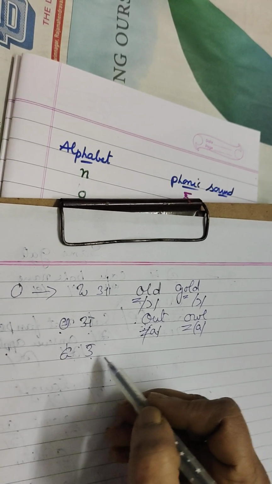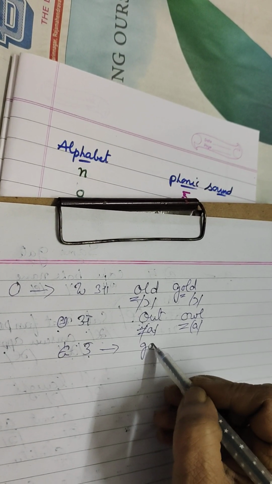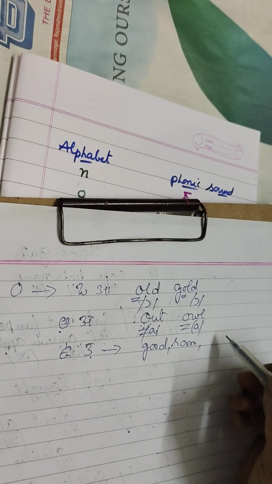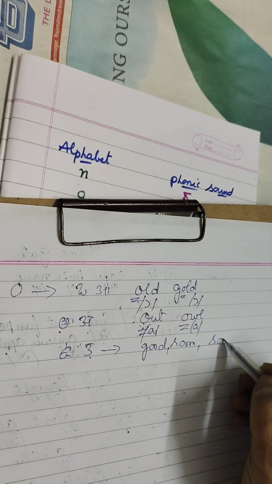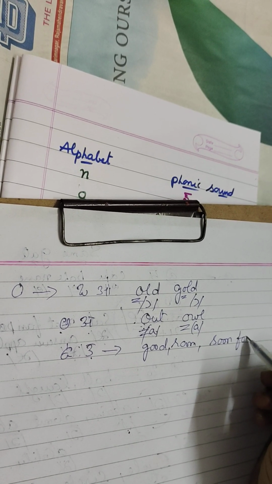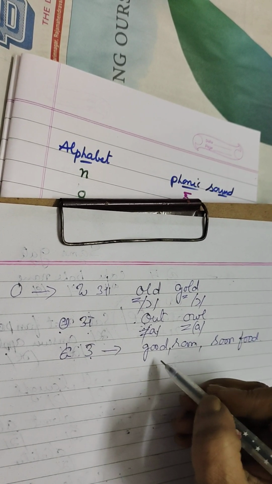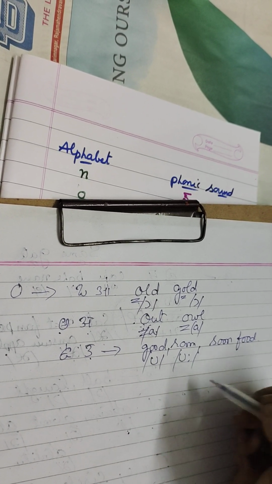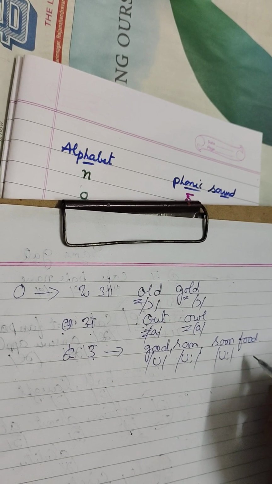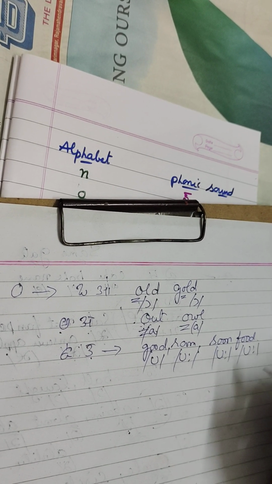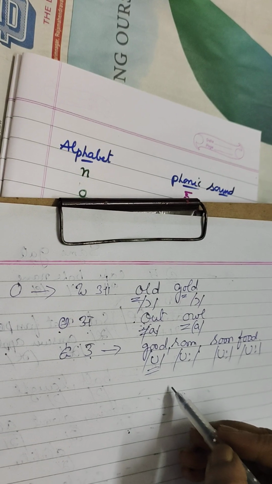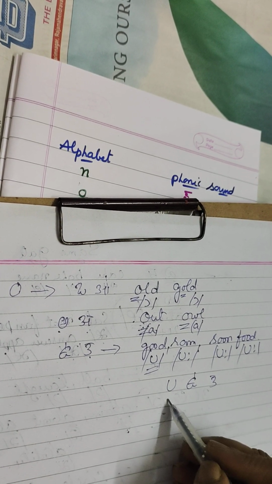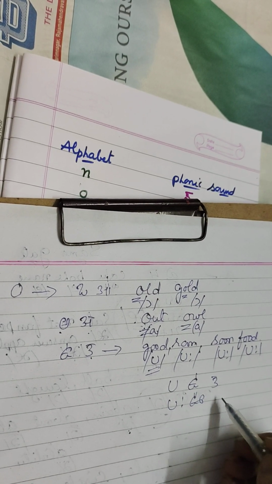It also produces another sound. For example, good, room, soon, food. Good, room, this is short o. Soon, food, this is long o.